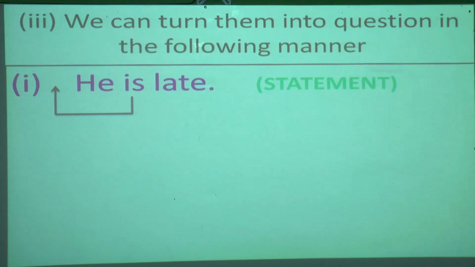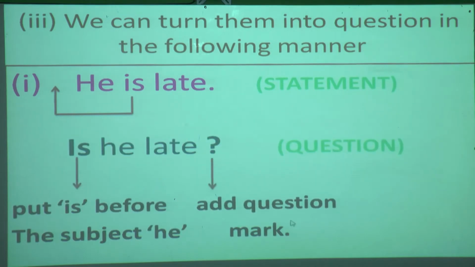We'll see our answer. Is he late? Now have you seen here, when I took that "is" in front of the subject, I has become capital, and this "he", when I have taken after the subject, will become small letter. And question mark.